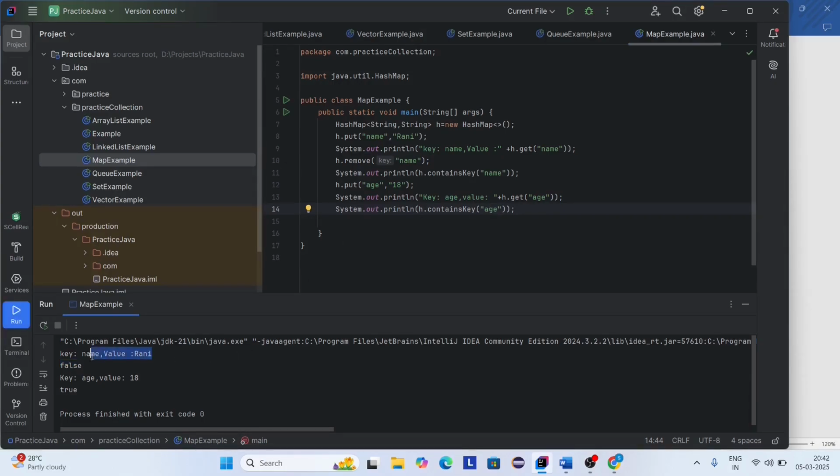Here you can see, first I'm adding the key value pair, key as name, value as Rani, and here I'm removing the key. So contains key is used to check if key is present, it returns true. Here I'm removing the key, that's why it returns false. Again I'm printing the key as age and value as 18, and here I'm again checking key is present, it returns true, otherwise it returns false. So age is present, so it returns true.